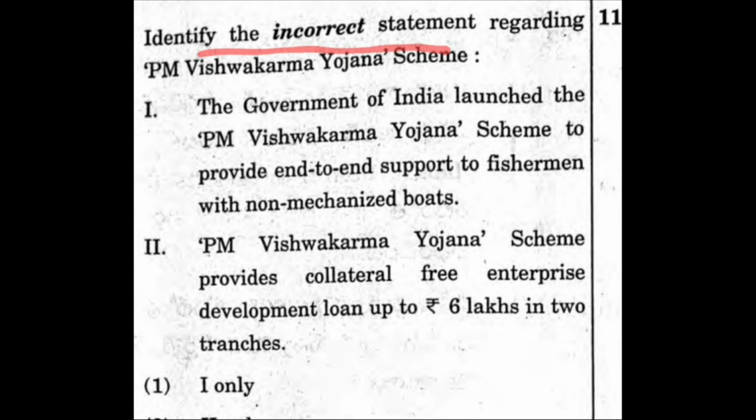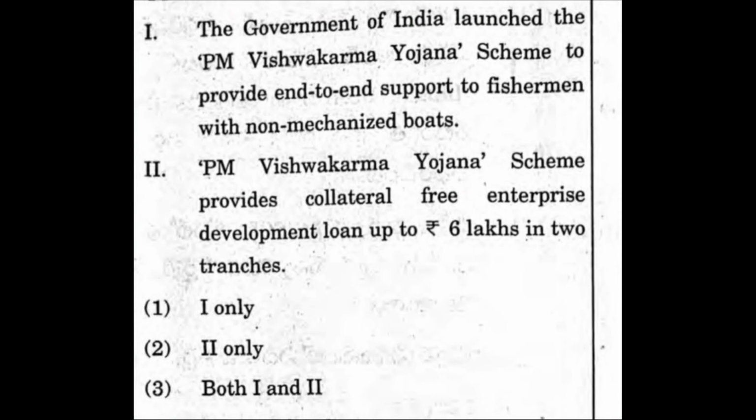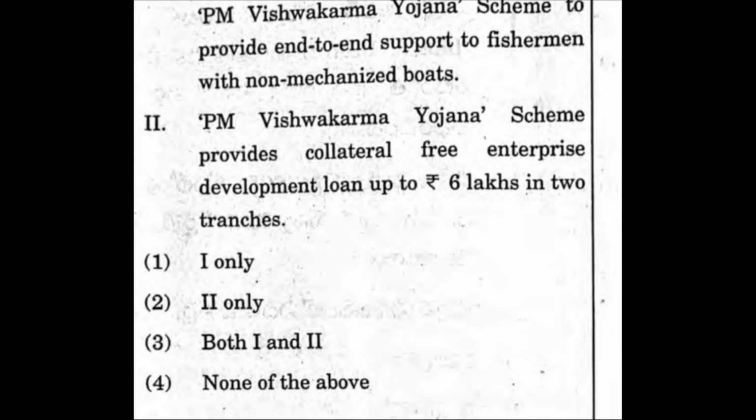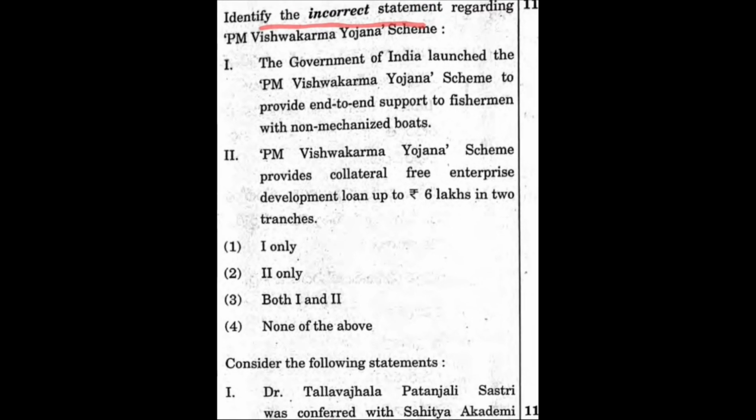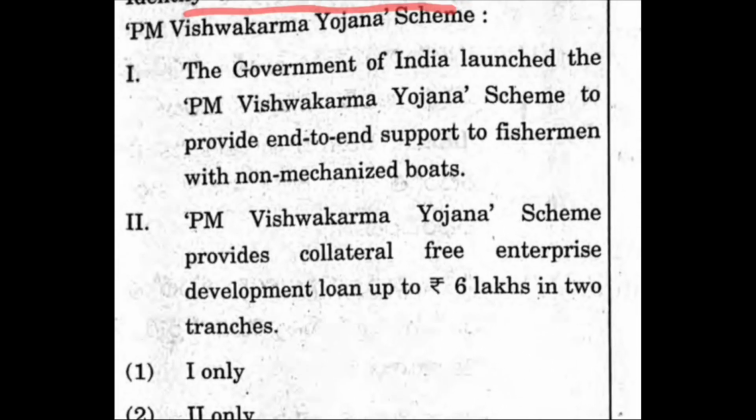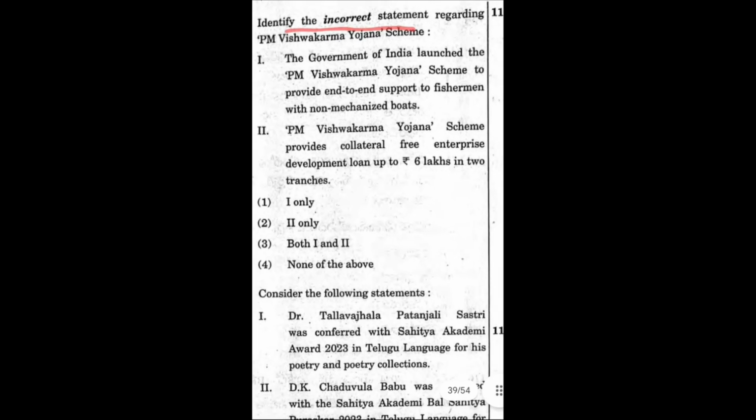So in my opinion, both statements are wrong. Both 1 and 2, that is option 3, is the correct answer. Please let me know in the comment section below if my answer is correct or not. So this is again categorized as a lengthy plus twisted question. Let us go with the last one.